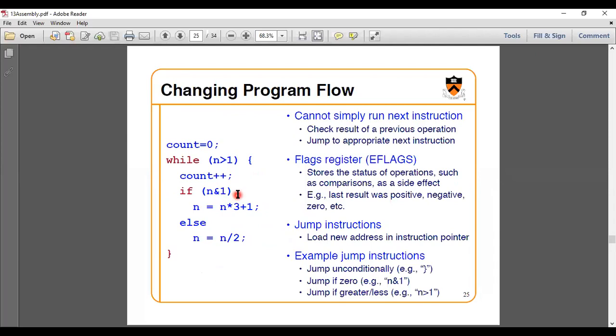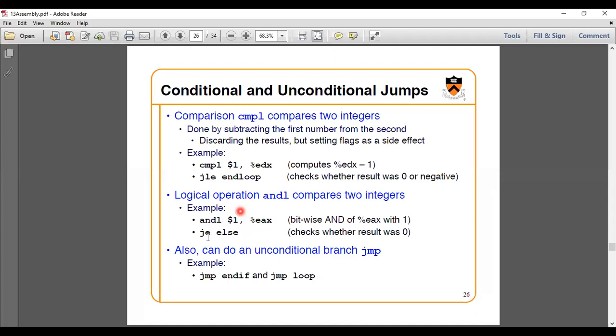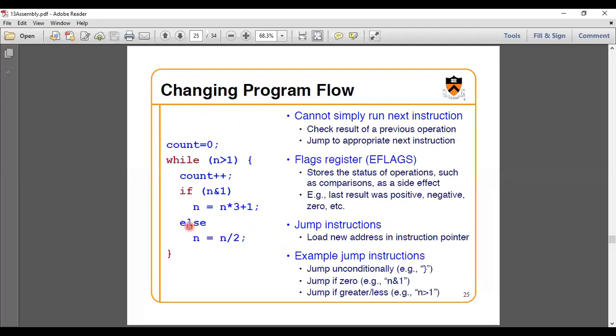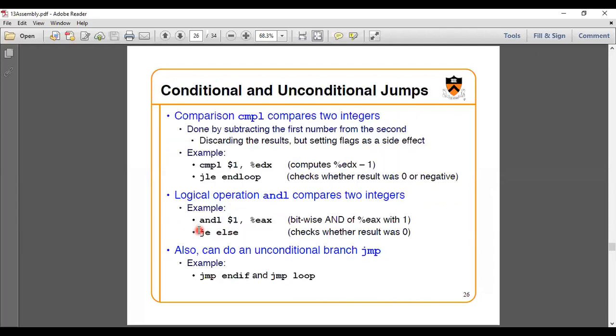Then what it is doing, it is trying to execute. Whenever the value n is 0, it has to go for the else one. So when it is equal to 0, JE, jump when equal to 0, to where? To else, where I have to continue my execution from the else point. So these are the things we need to consider.